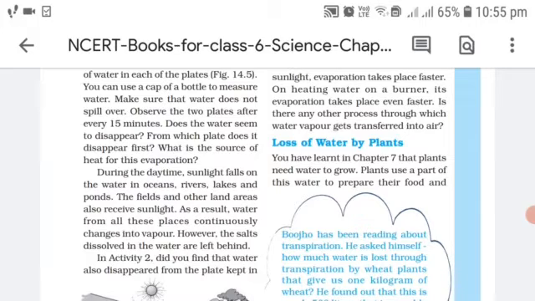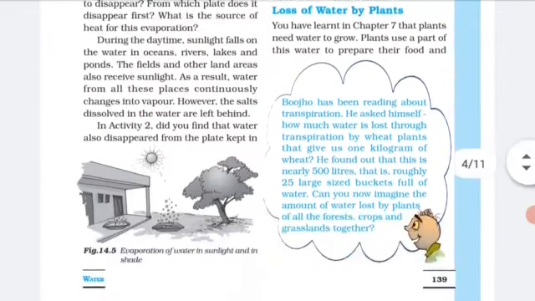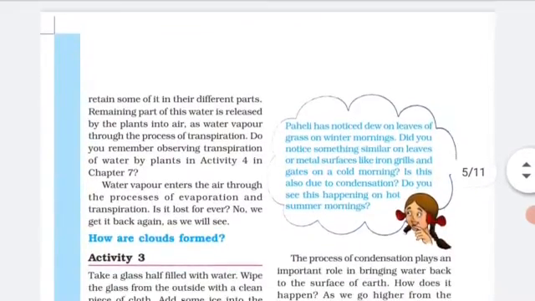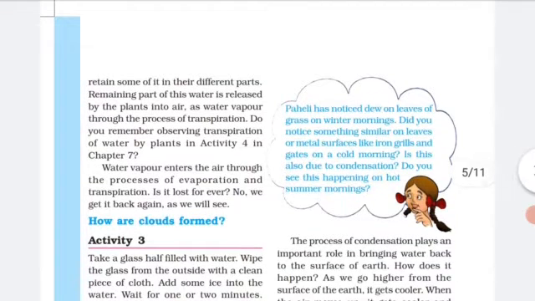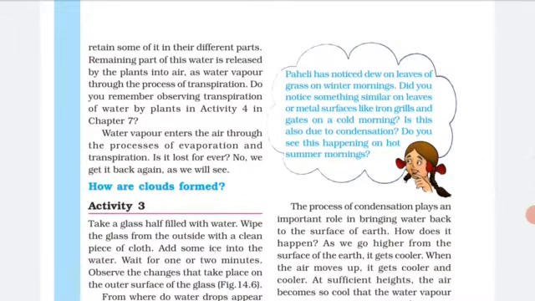We know that when we are growing plants, we are giving them water, and water is used by plants to prepare their food and retain some of it in their parts. The remaining part of the water is released by the plant into the air as water vapor through the process of transpiration. You must have seen the tiny droplets in the morning; that is through transpiration, excess water from the plants is lost.